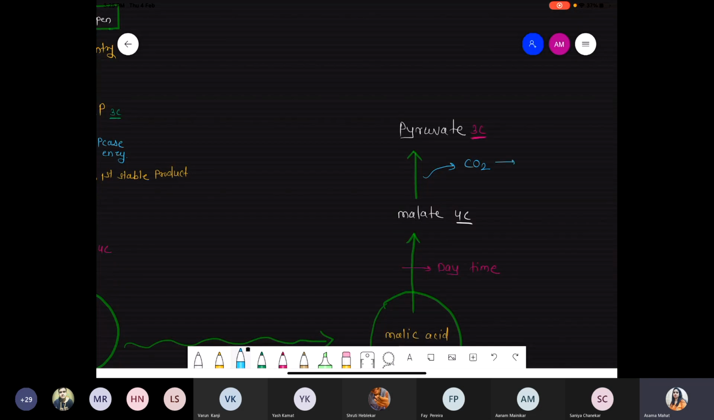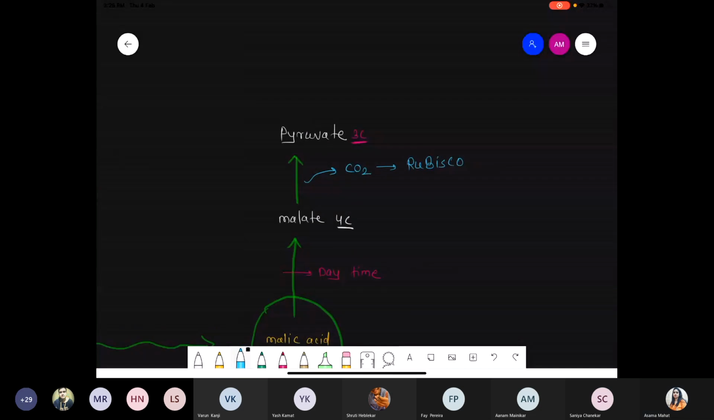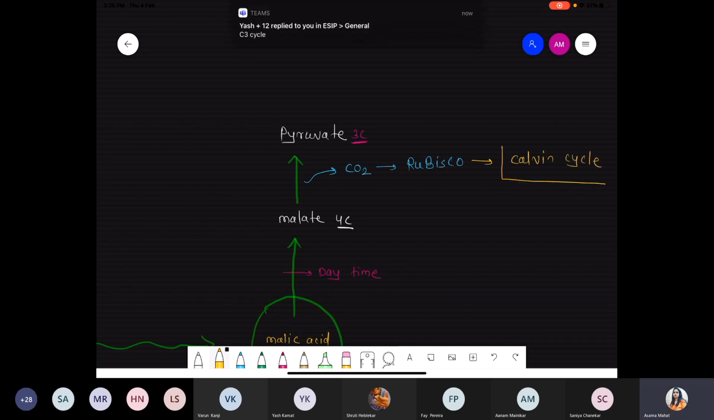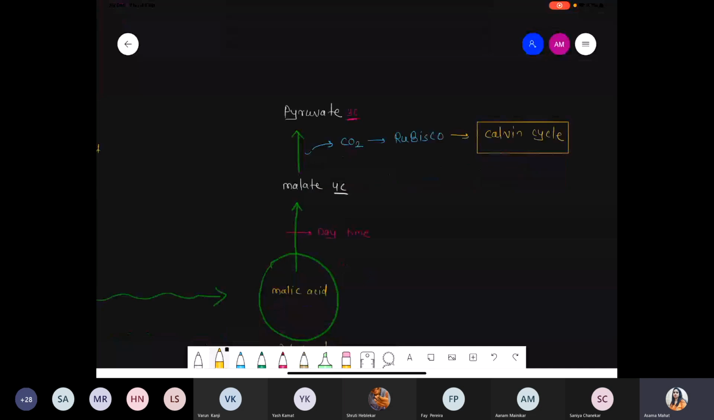That carbon dioxide is picked up by the enzyme Rubisco, and you know very well, if Rubisco is involved, it means which cycle will run? Which cycle will run here? Calvin cycle, C3 cycle. Yes, so this is the simple funda. During the night time, carbon dioxide is taken up, and that carbon dioxide gets released during the daytime, and that CO2 is picked up by the Rubisco, and now the Calvin cycle successfully moves forward. Okay? So this was the scenario.